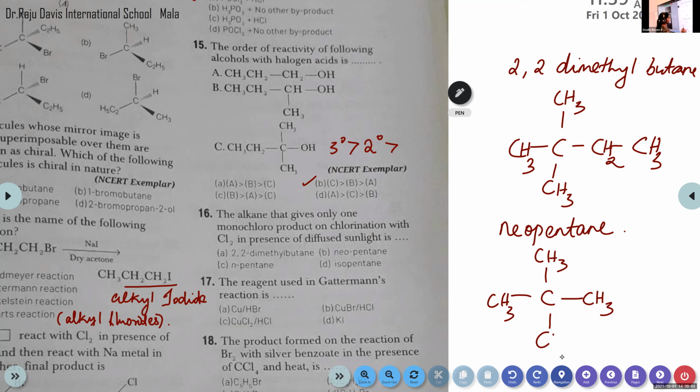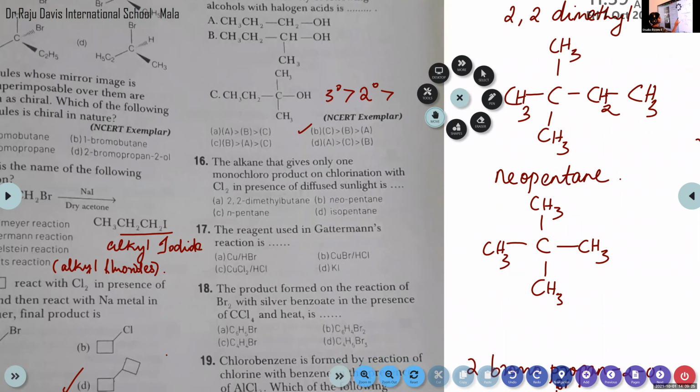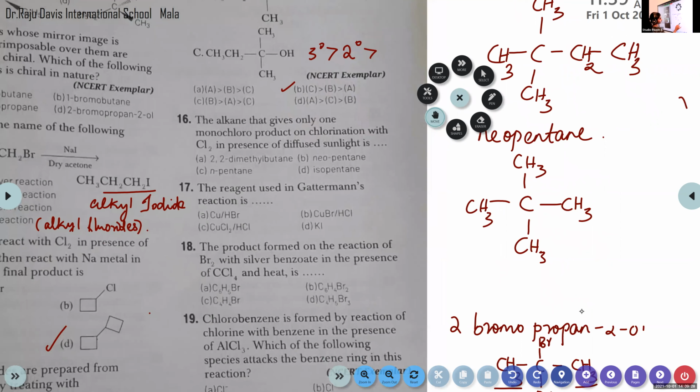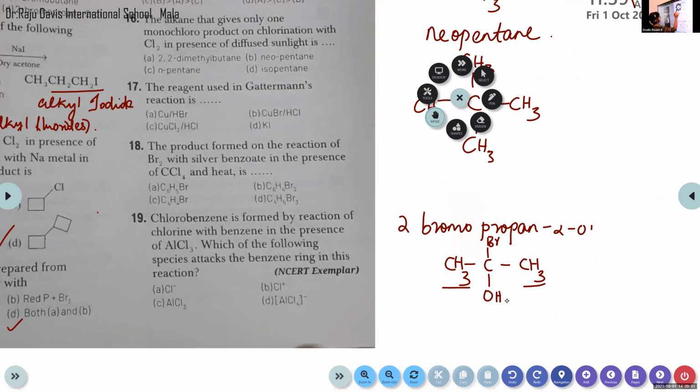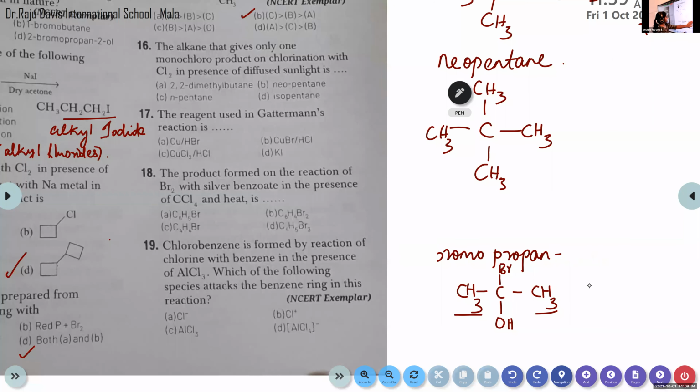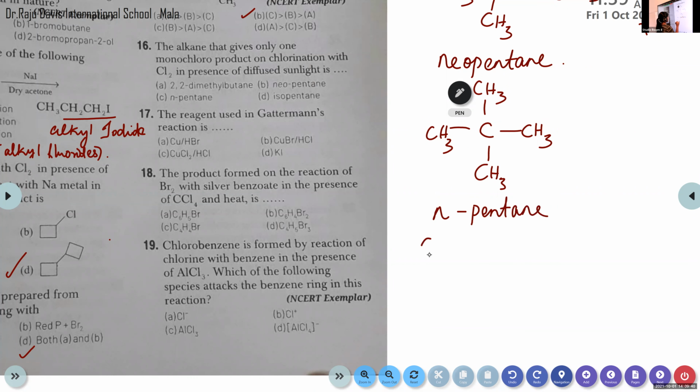The next one is N-pentane, that's a normal pentane: CH3, CH2, CH2, CH2, CH3.